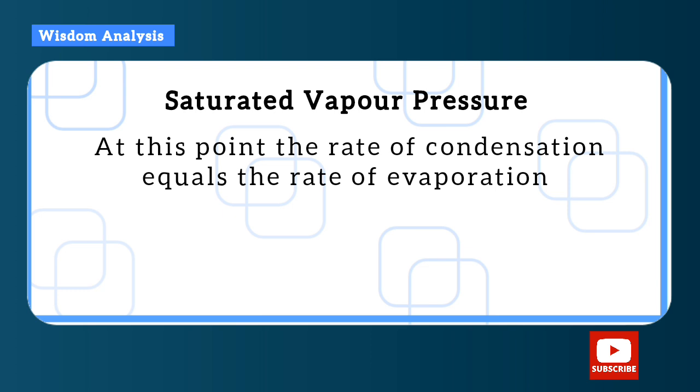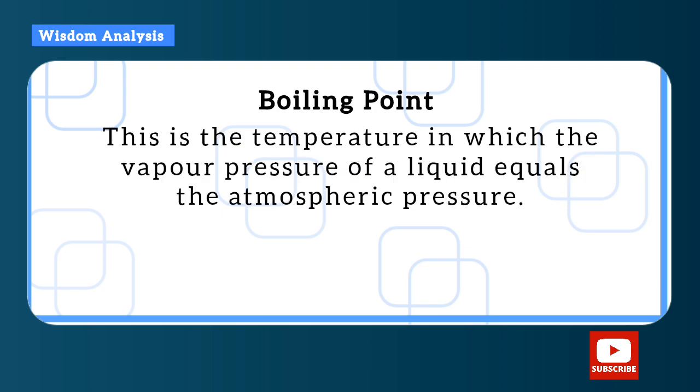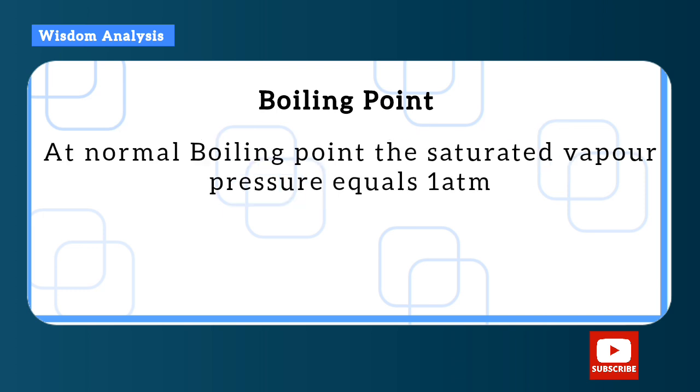Now saturated vapor pressure: at this point the rate of condensation equals the rate of evaporation. The rate at which the vapor turns into a liquid equals the rate at which the liquid turns into gas, so it's at equilibrium. Now boiling point: this is the temperature at which the vapor pressure of the liquid equals the atmospheric pressure.